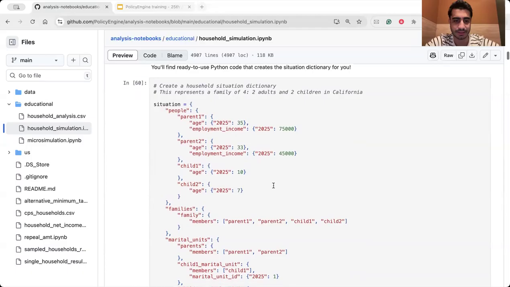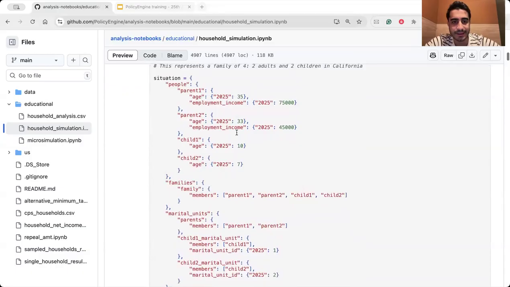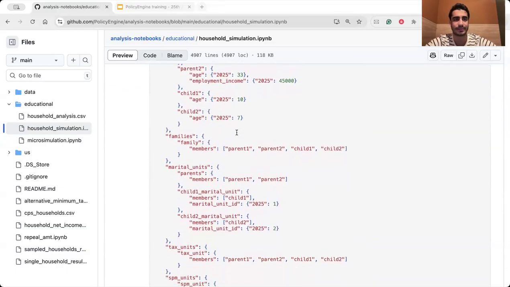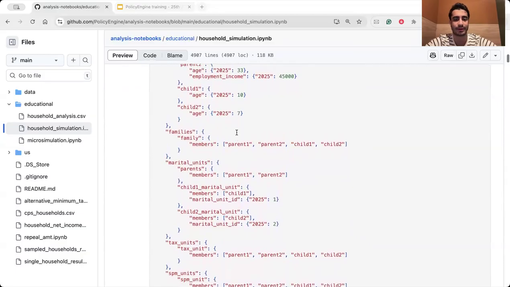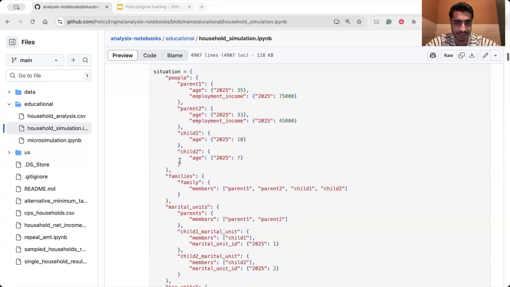Okay. You can see that, for example, for the employment income, we put some variables here for 2025 and also ages for 2025 for these people. And then we want to actually give the model the structure that we want to apply. We want to say that, okay, we have one in the families, we have one family with these members, okay?